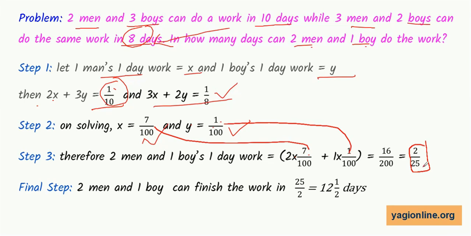Once we know one day work, just do the reciprocal to find out the total number of days, that is 25 by 2 or 12 and a half days to complete the work. So this way, using the trick of reciprocal, we can solve all the problems of time and work very easily. Only little practice is required.